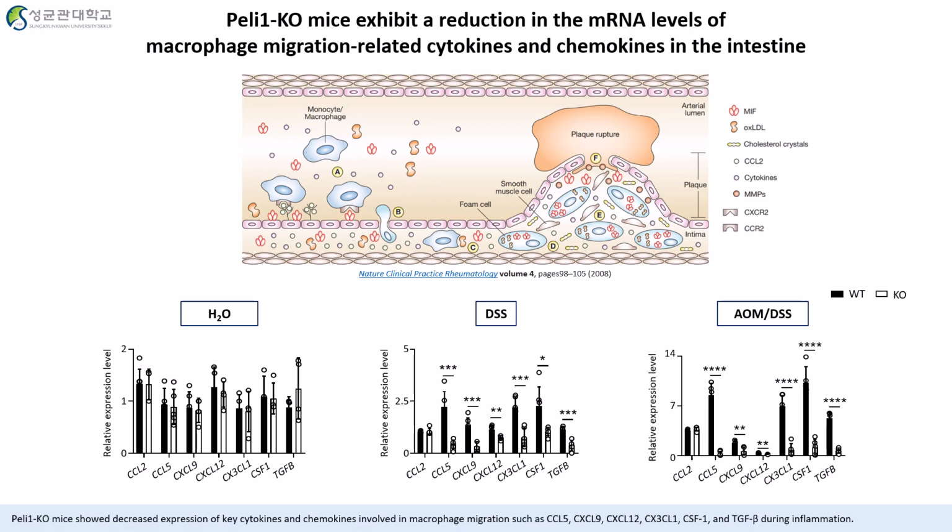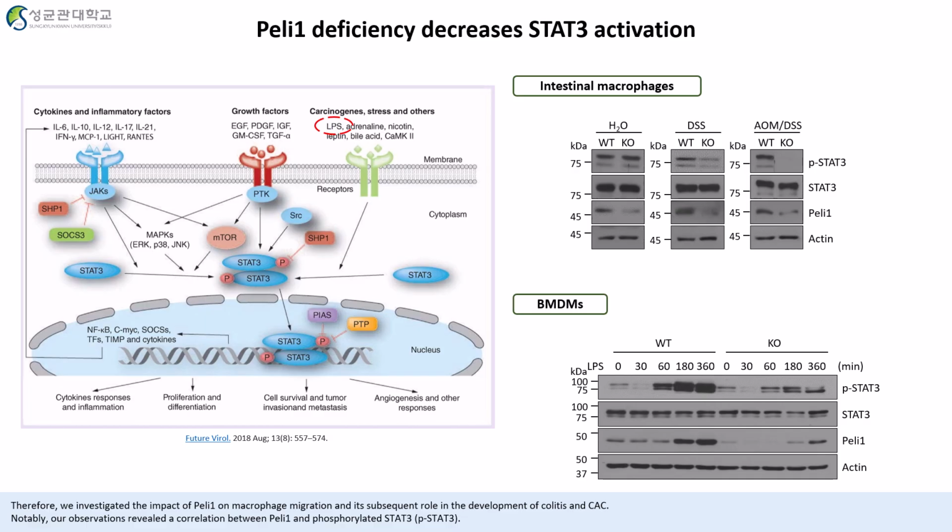Moreover, Pellino-1 knockout mice showed decreased expression of key cytokines and chemokines involved in macrophage migration during inflammation. Therefore, we investigated the effect of Pellino-1 on macrophage migration and its subsequent role in the development of colitis and CAC. Notably, our observation revealed a correlation between Pellino-1 and phospho-STAT3.